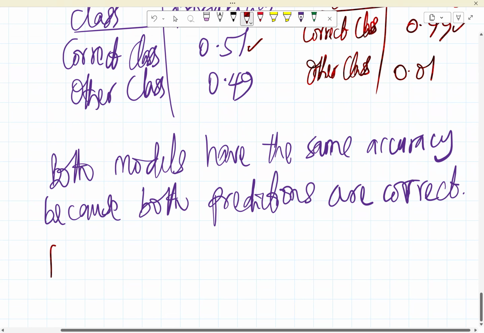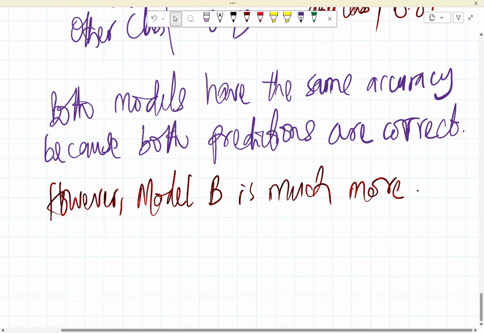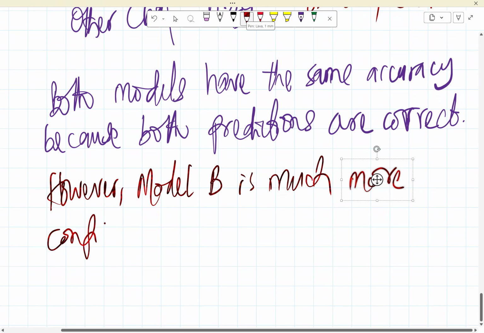However, model B is much more confident and should be rewarded.